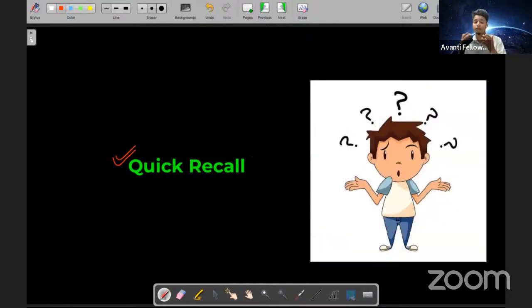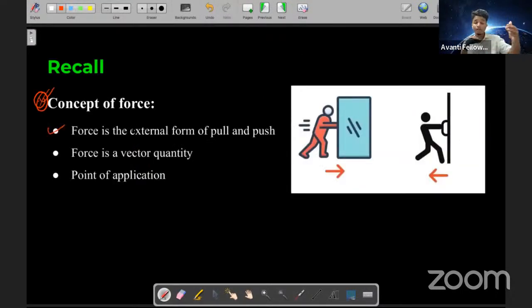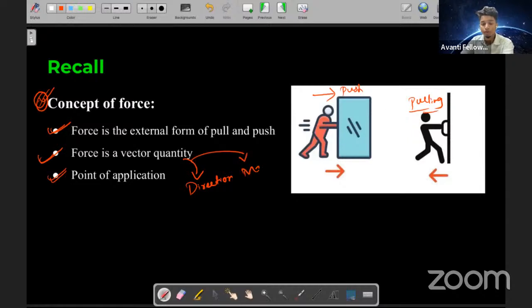But as I said in the last class, the concept of force is not complete unless and until you talk about the point of application. Yes. And also I said that force is a vector quantity. Why? A vector quantity has both direction as well as what? Magnitude. Yes or no? The direction along which you are applying the force will decide the path of it.